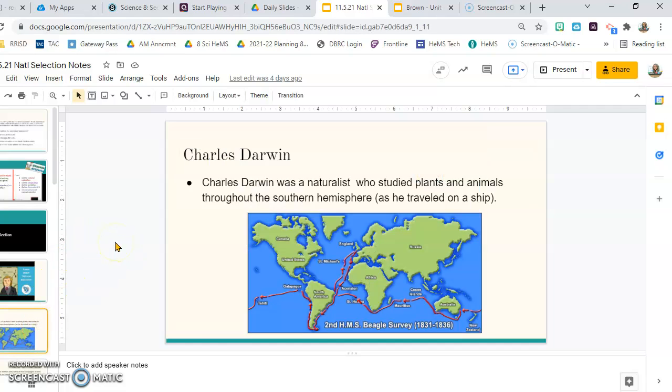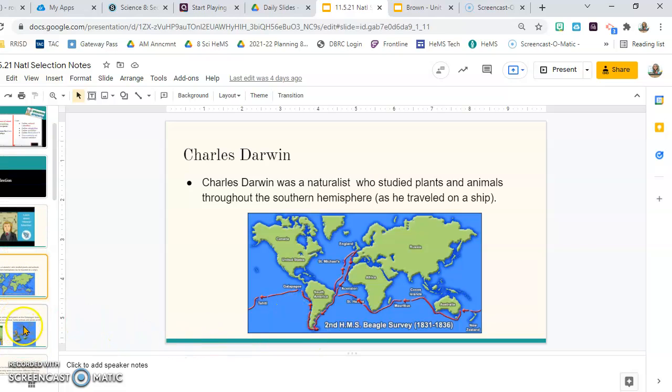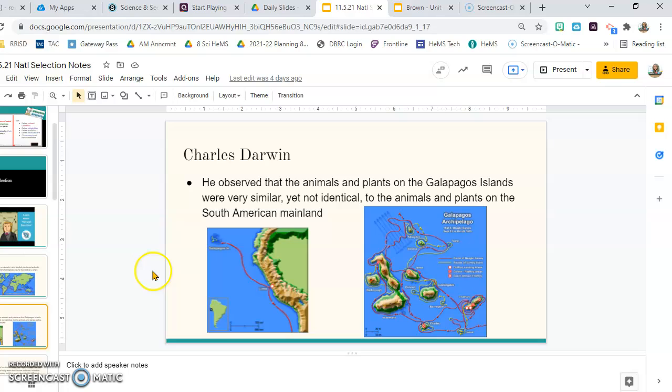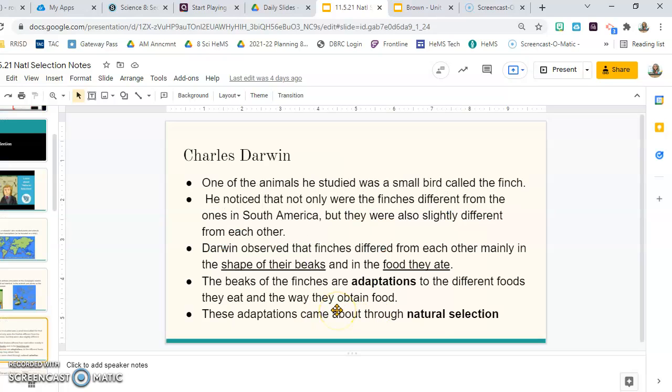So Darwin was a naturalist who studied plants and animals throughout the southern hemisphere, so that's anything south of the equator, as he traveled on a ship. And these little red lines are where he went to. He observed that animals on the Galapagos Islands, this little set of islands here, were similar yet not identical to the plants on the mainland.